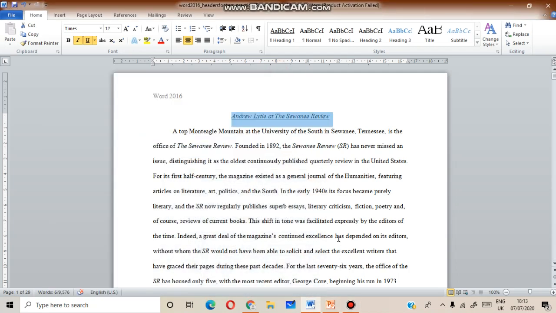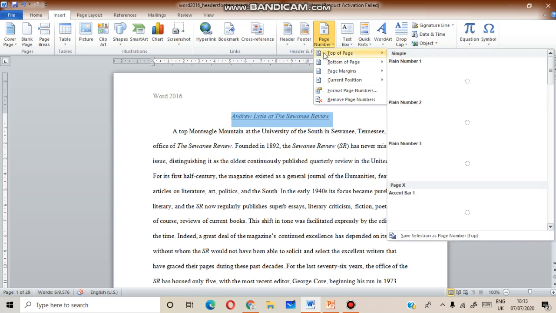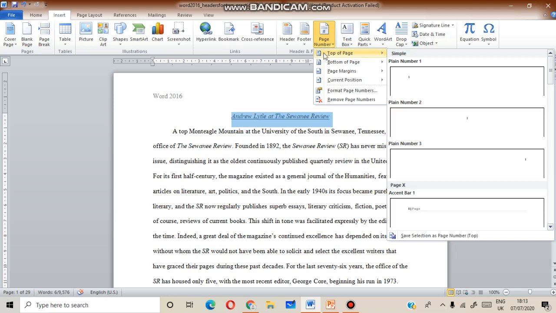Next topic is how will you add page number? Go to insert tab, click on page number option. Using this command, you can add page number.